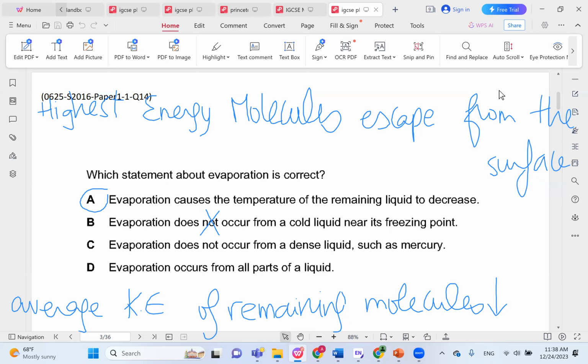Evaporation does not occur from a dense liquid such as mercury. Again, this might make sense. If a liquid is very dense, you might not assume that it can evaporate, but that's not true. Evaporation can occur from any liquid, so it does occur from a dense liquid like mercury. Evaporation occurs from all parts of a liquid. Again, this is incorrect since evaporation can only occur from the surface of the liquid. This is unlike boiling, which occurs in all parts of the liquid. So the correct choice here is choice A.